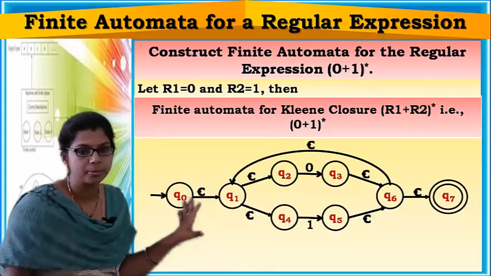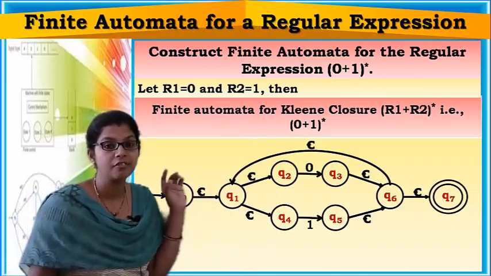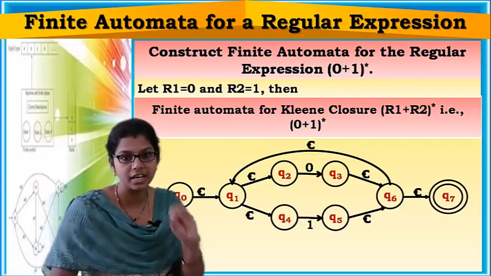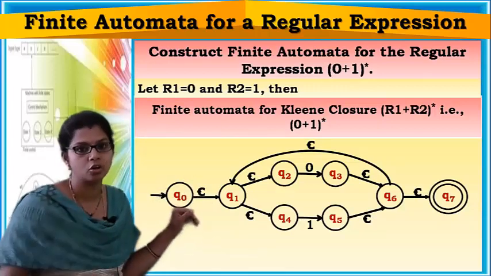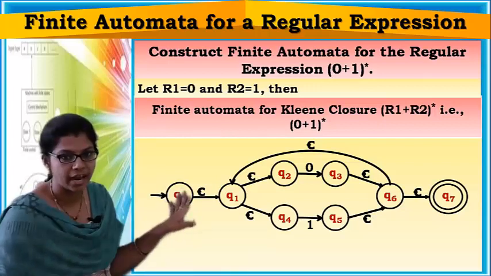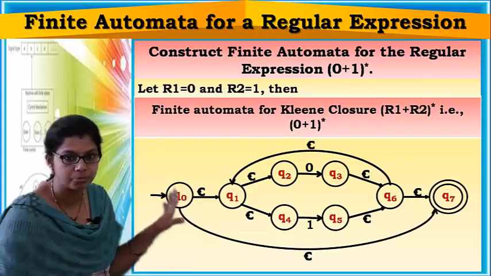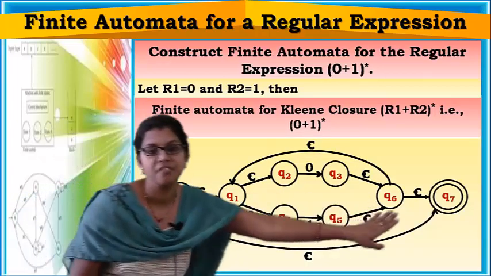So now you have to add one transition which makes your finite automata accept epsilon also. How to add it? You have to add an epsilon transition from Q0 to Q7, from initial state to final state.